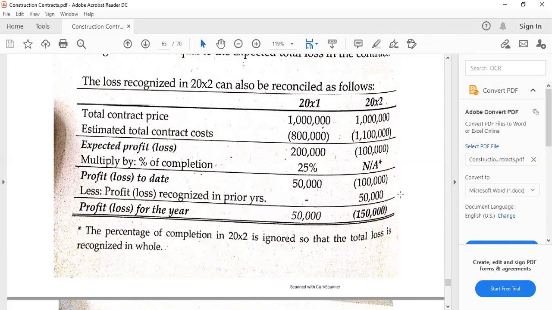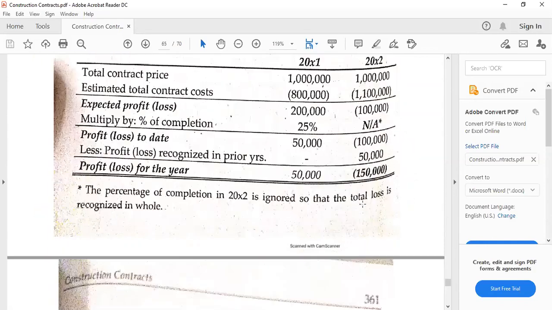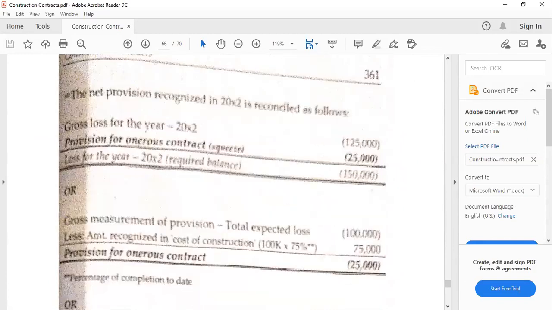The 125,000 really is the gross profit or loss. It's really a loss here. So gross loss for the year. So that's also a way of connecting this one to this part here. And as said, we can do the shortcut and we can see it here. So for A, the net provision recognized in 20x2 is 25,000 as said, right? So loss for the year and the 125,000 for the year.